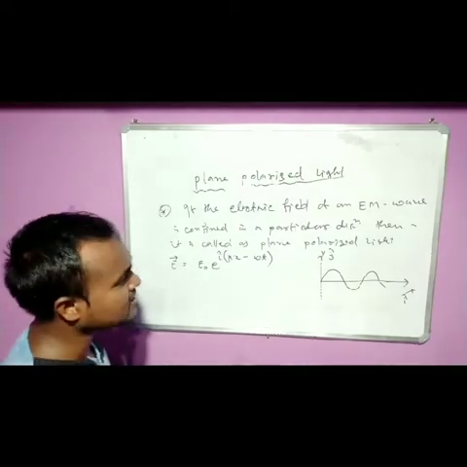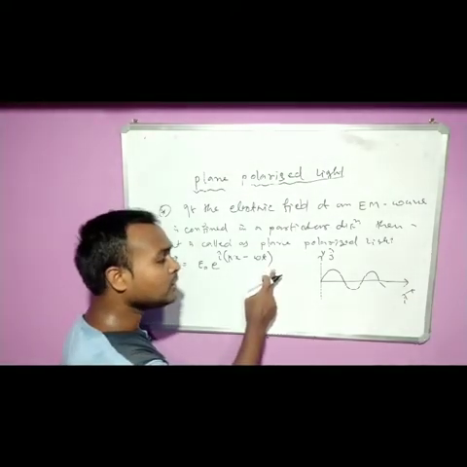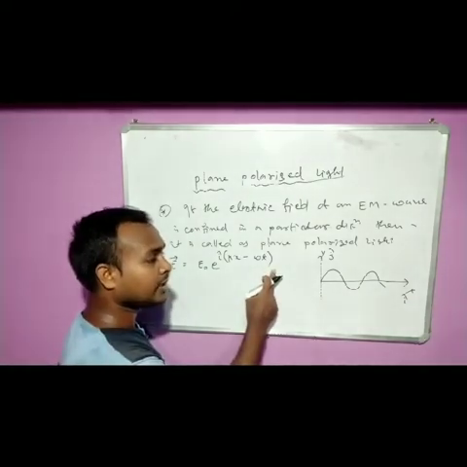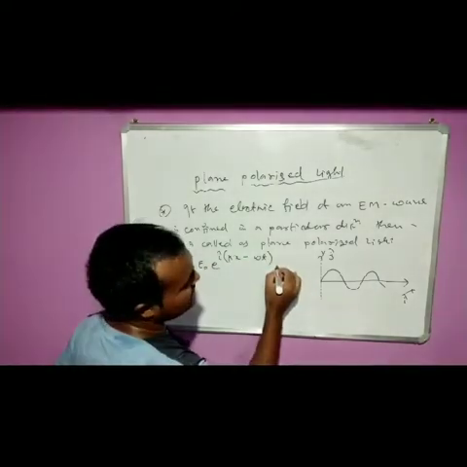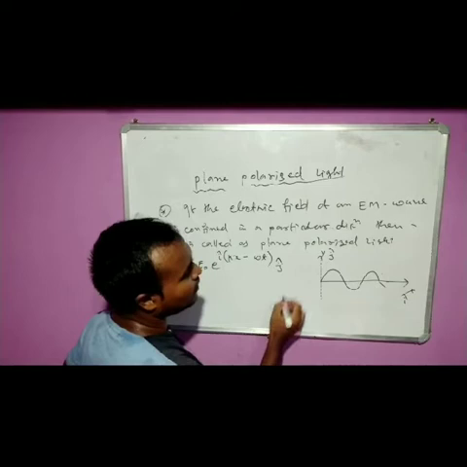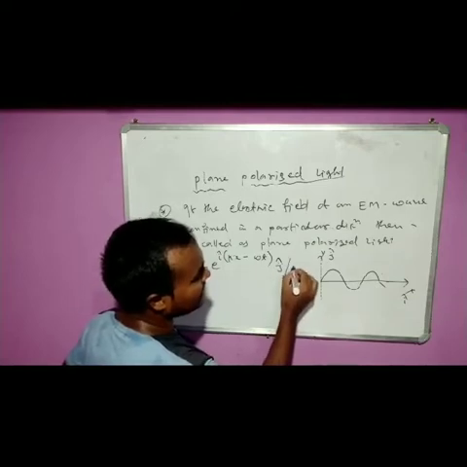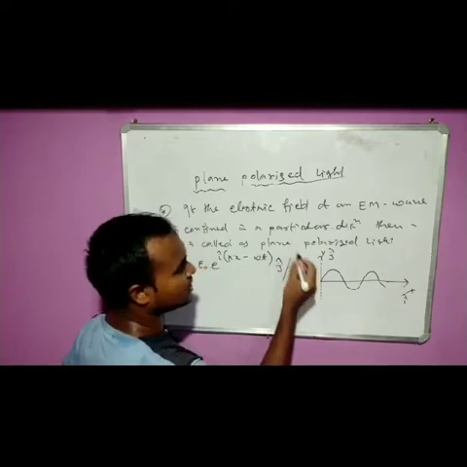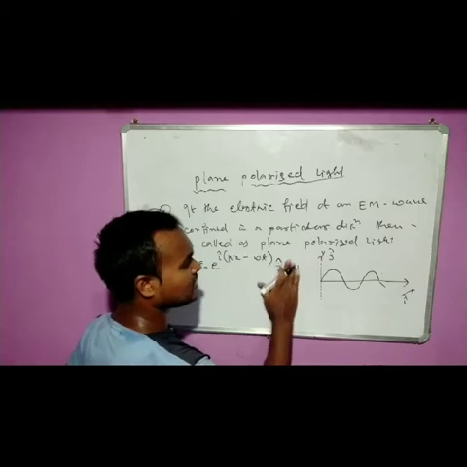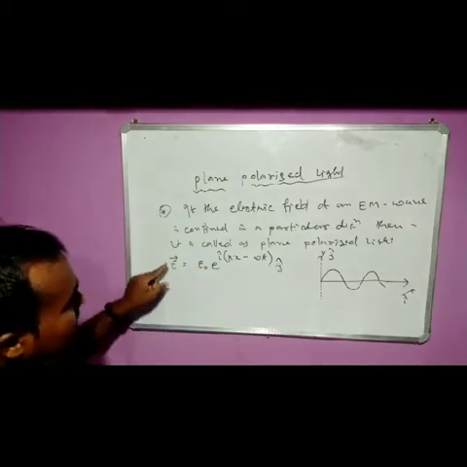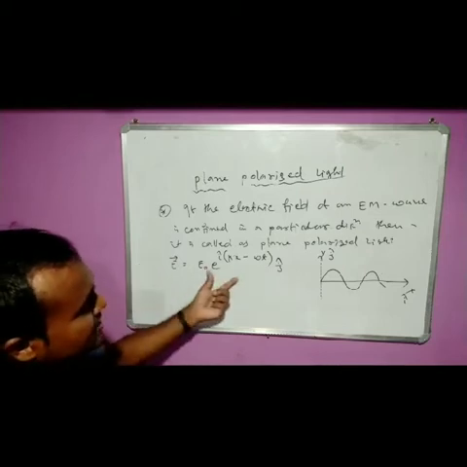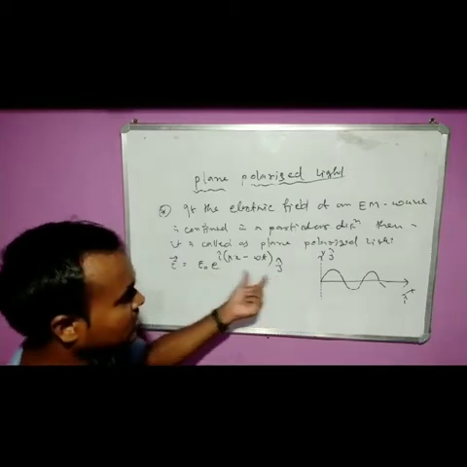So if I give here a unit vector, that will give you the direction of this vector. So I can say here j cap, or I can write y direction or y cap, or better I can say j cap. Now this is a vector quantity: this is magnitude, this is unit vector, so this whole quantity is a vector quantity.